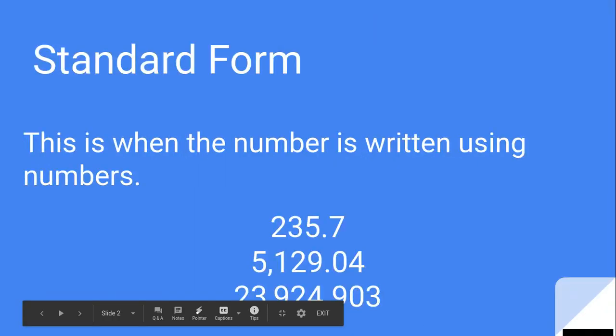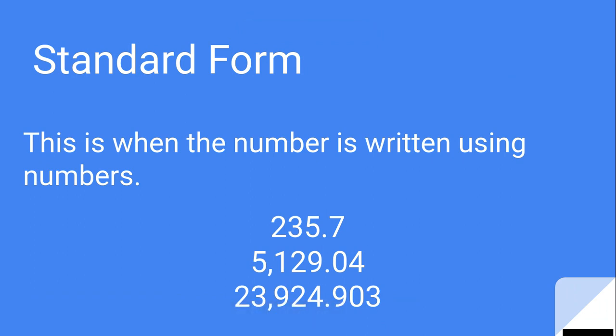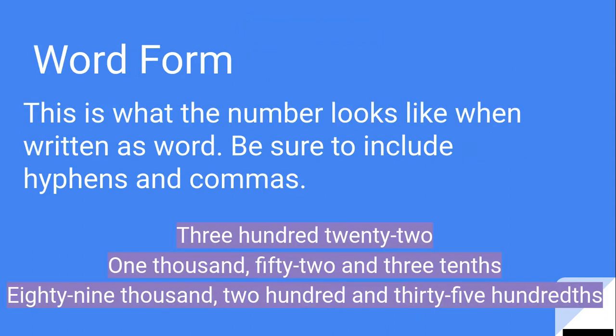The first, what is standard form? Standard form is when the number is written using numbers. So at the bottom, you can see the numbers that are written are in standard form. You're using the actual number. So 235.7, 5,129.04. That is exactly what standard form looks like. But written form or word form is how we write it when we're using actual words instead of the numbers. So when you do this, you're going to say the actual number exactly, and that's how you'll type it or that's how you'll write it.